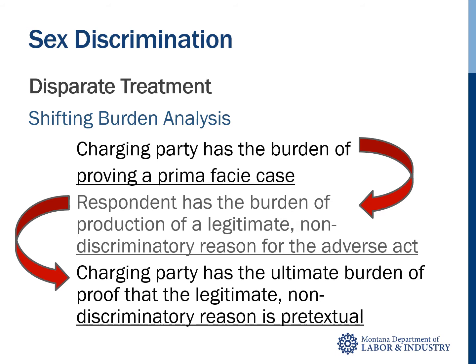In order to prevail on a disparate treatment complaint, a charging party must prove his or her case by a preponderance of the evidence. This means that the discrimination more likely than not occurred. This standard is less onerous than beyond a reasonable doubt or based on clear and convincing evidence. Rather, it is a 51% probability based on the evidence at hand that discrimination occurred.